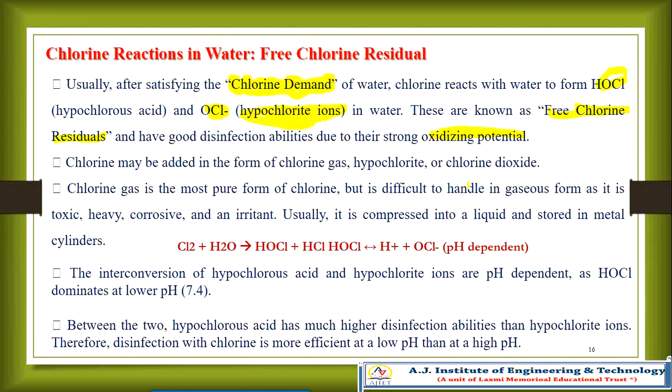Now, chlorine gas is the most pure form of chlorine, but difficult to handle in the gas form, as I already told. It is toxic, heavy, corrosive, and an irritant. Usually, it is compressed into a liquid and stored in metal cylinders. You can see the reaction: Cl2 plus H2O gives HOCl, hypochlorous acid, plus HCl. HOCl is H plus OCl, so hypochlorous acid will be released.